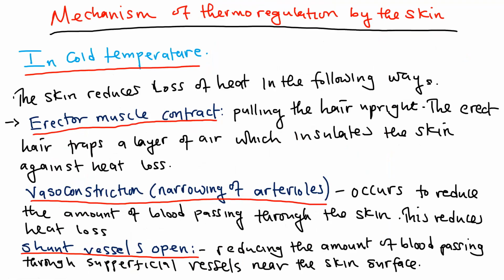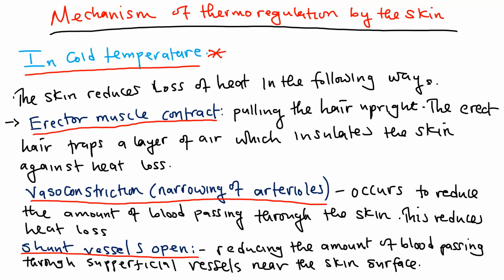Let us focus now on the mechanism of thermoregulation by the skin. How is temperature maintained by the skin? Let us look at the first condition that we have here, that is, the cold temperature. What happens in the cold temperature? When it is cold, the skin will act in a way to make the skin warm, or to prevent the loss of heat, hence keeping the body warm.